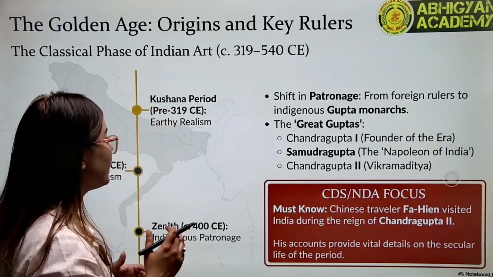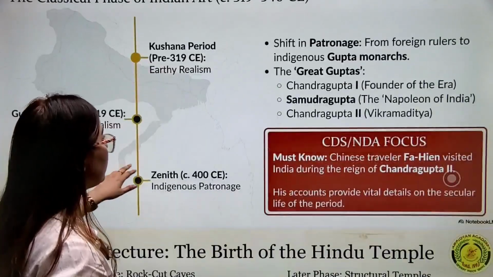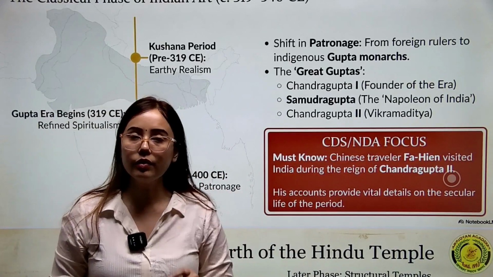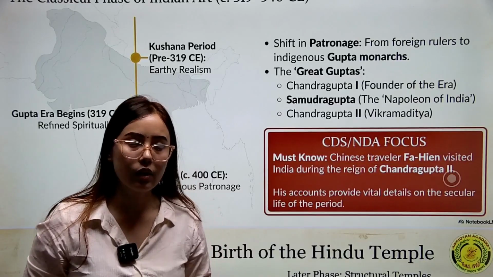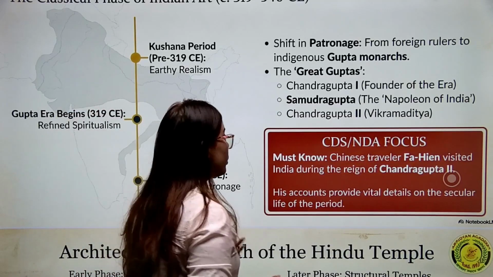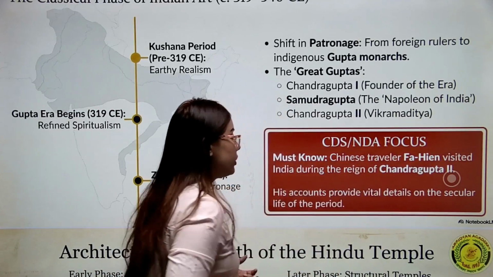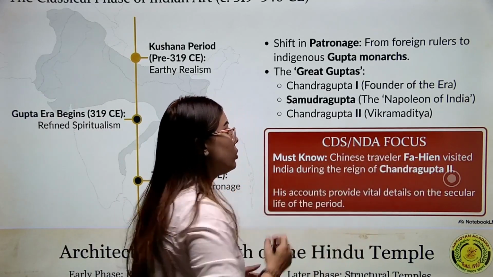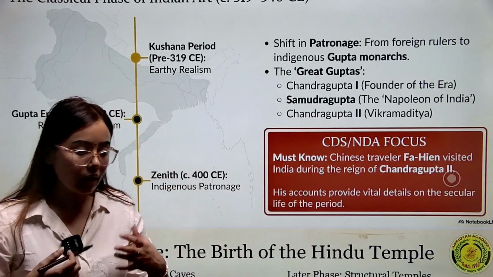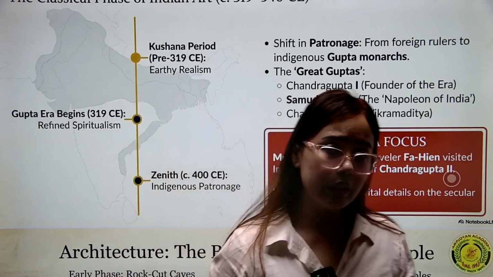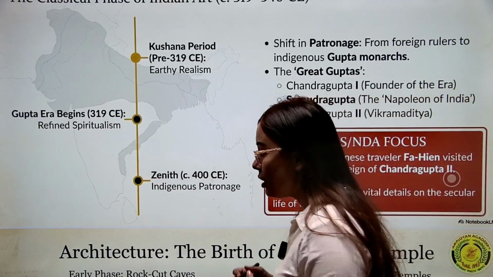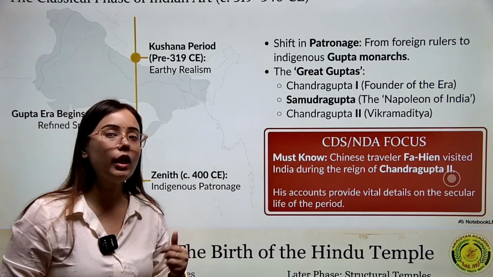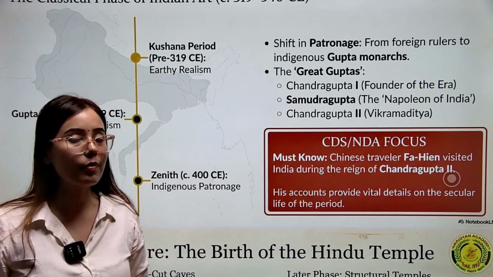Empire will be established. Now, during the time of Chandragupta II, a very important foreign traveler from China will travel to India. A very important foreign traveler, the Chinese traveler Fa Hien, visited India during the time of Chandragupta II. Fa Hien came to India to do some research related to Buddhism, because during the time of Gupta rulers, Buddhism was also popular among the people.